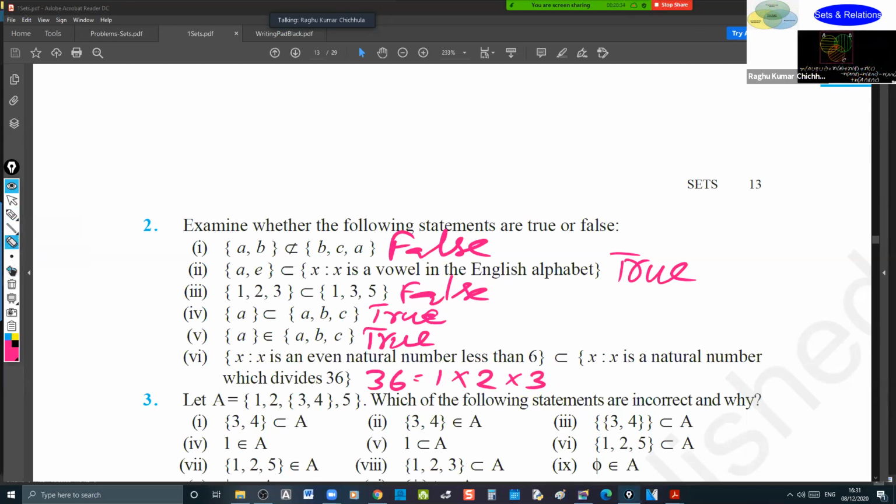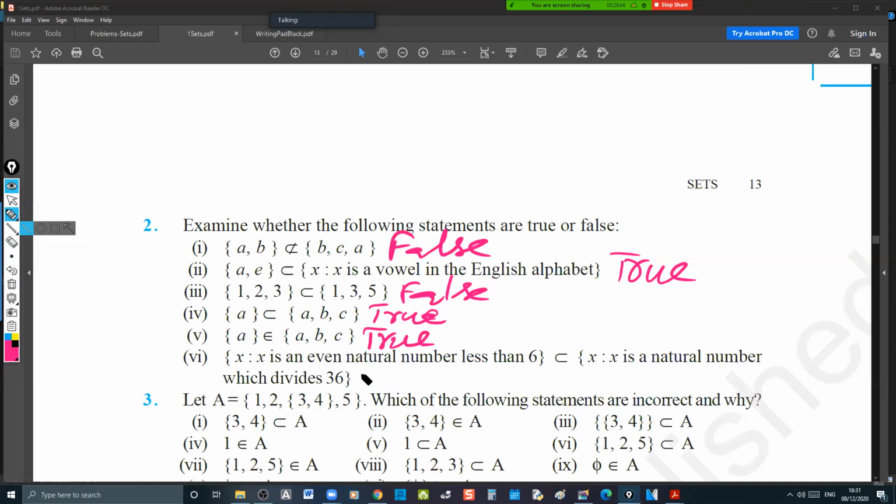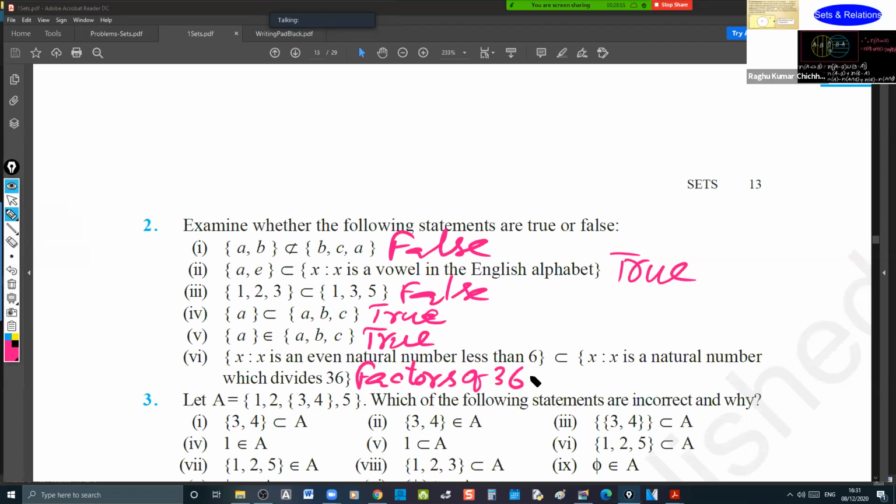That will be better. Factors of 36: 1, 2, 3, 4, 6, 9, 12, 18, and the number itself.